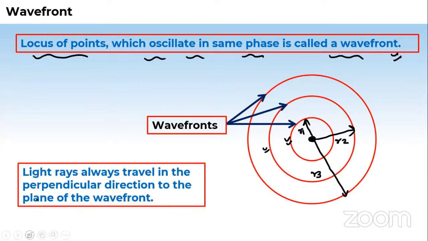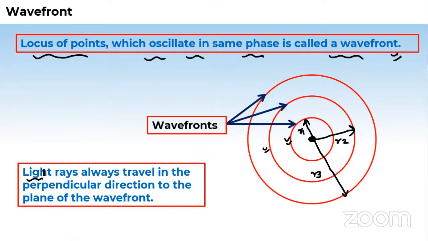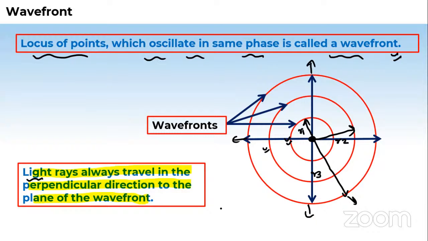And it says light rays, so I'm highlighting it. Light rays always travel in the direction perpendicular to the plane of the wavefront. So if someone asks where the wave direction will be if I drop a stone, you will say the circular vibrations have been set up, and perpendicular to them is the direction of the energy wave, or the direction of the traveling wave. Is it fine?